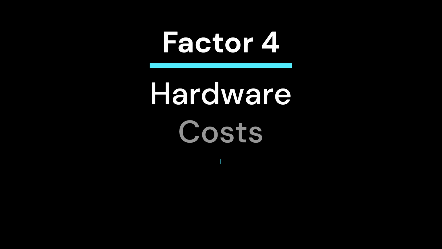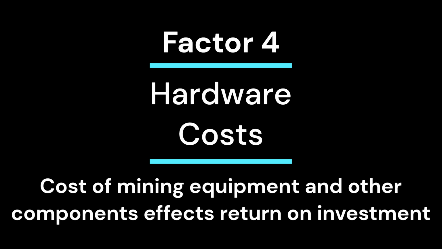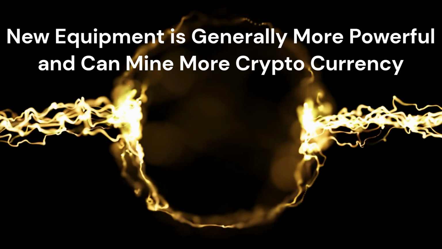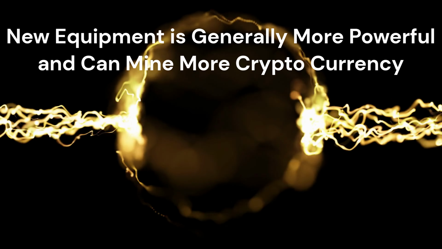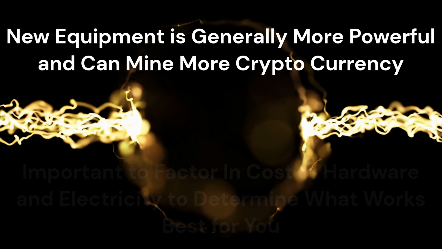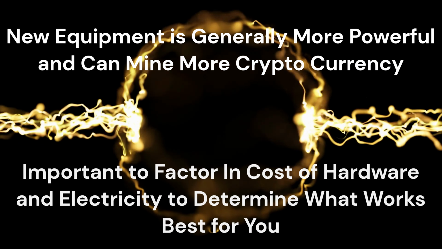The fourth factor that affects mining profitability is hardware costs. The cost of the mining equipment you use will directly impact your profitability. Newer, more powerful mining equipment tends to be more expensive but can also mine more coins, increasing your profitability in the long run. However, you'll need to factor in the cost of the hardware when calculating your potential profits.